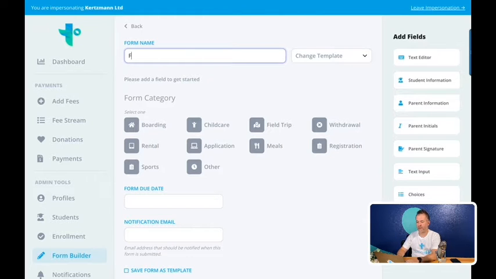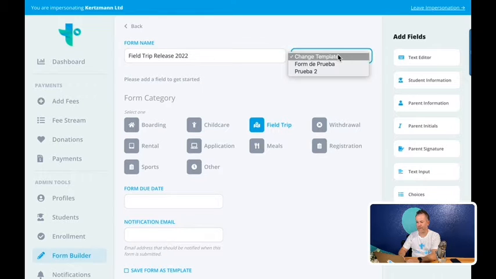I'm going to give it a name. I'm going to call it Field Trip Release 2022, whatever. And then I'm going to click the category Field Trip. With this drop down, you can quickly choose a saved form, a template. I usually recommend this for field trips, but it could also be for applications that are long. You have a ton of information in there year over year. I would say just call it application, then just update the dates, and it makes your life very easy. But again, you have lots of power here when it comes to different templates.